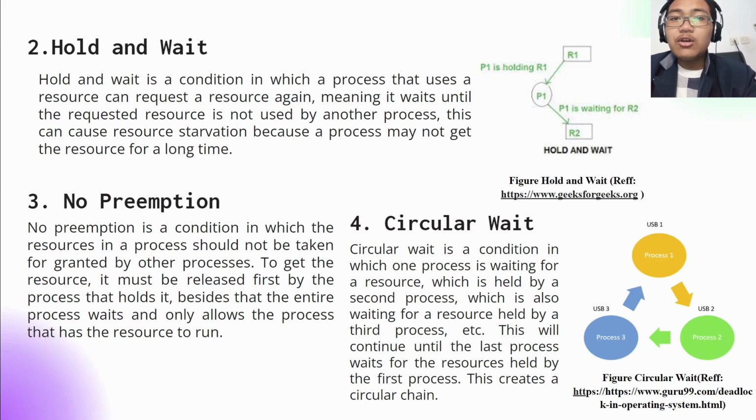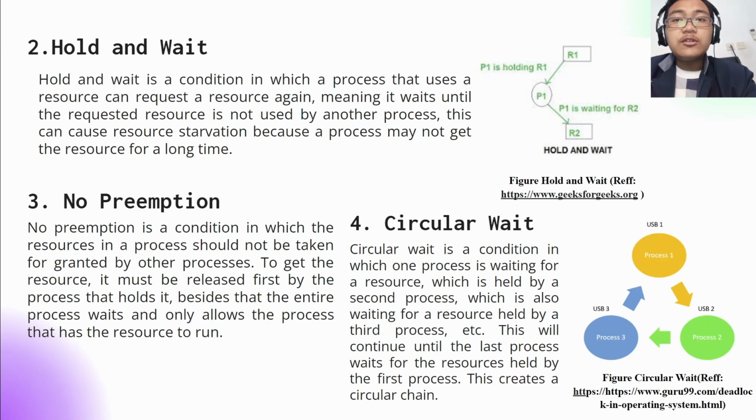Third, no preemption. No preemption is a condition in which the resource in a process should not be taken for granted by another process. To get the resource, it must be released first by the process that holds it. Besides that, the entire process waits and only allows the process that has the resource to run.